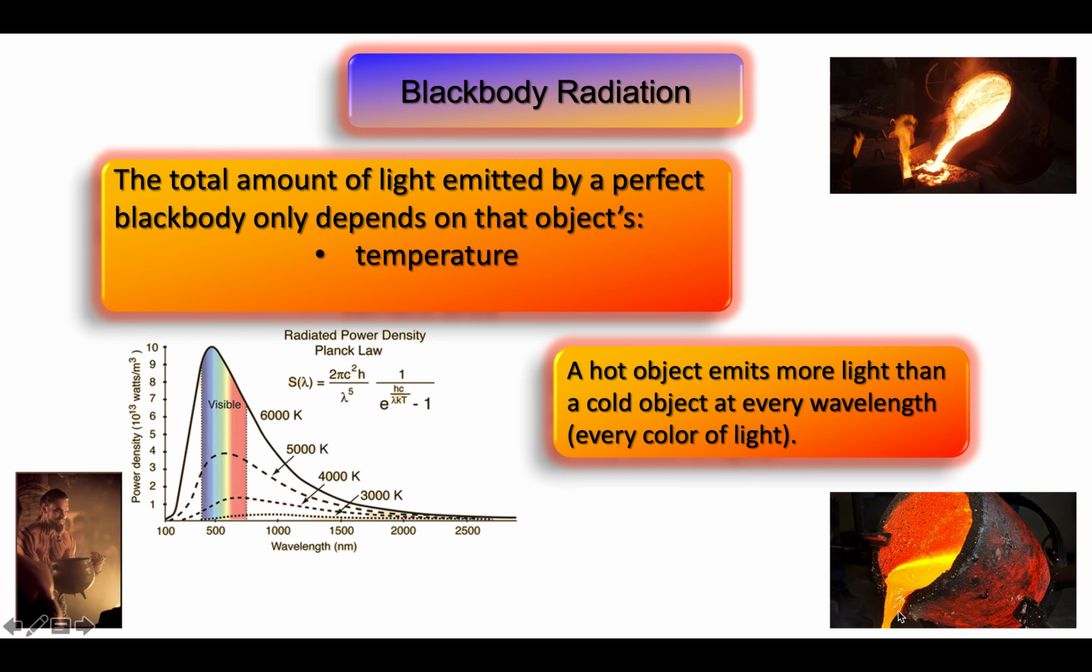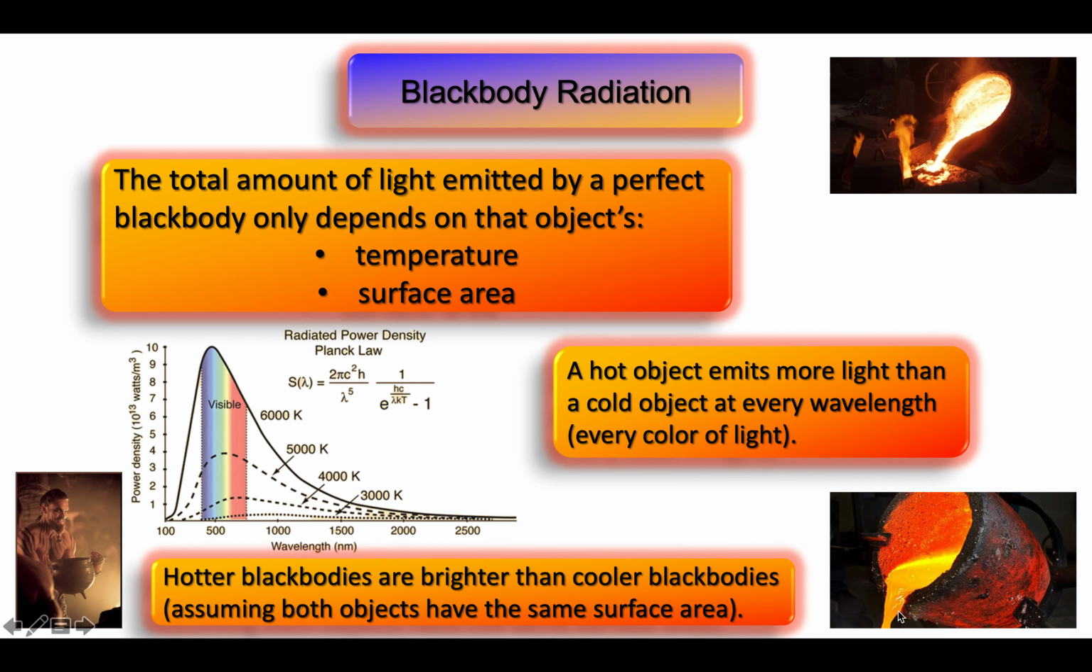The total light emitted by a perfect black body also depends on that object's surface area, but we will address this fact a couple of slides from now. The main goal of this slide is to emphasize the fact that a hotter black body will shine more brightly than a cooler black body if we assume that both objects have the same surface area.